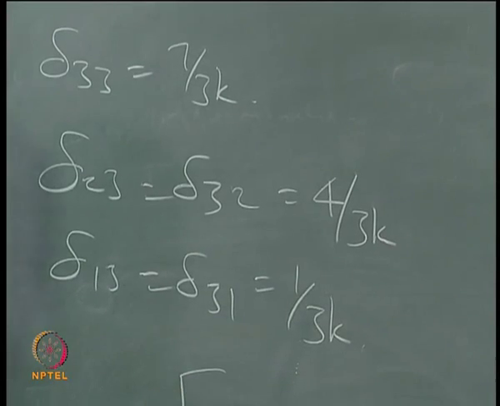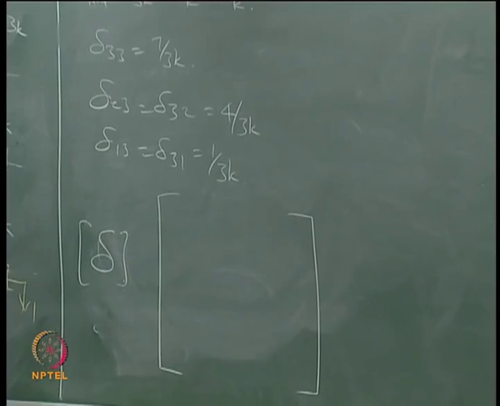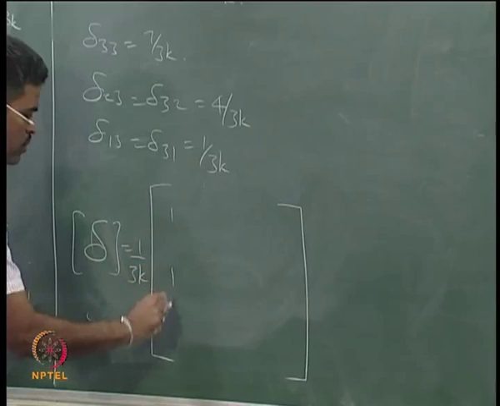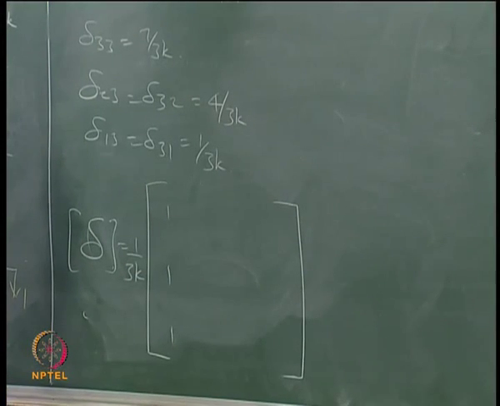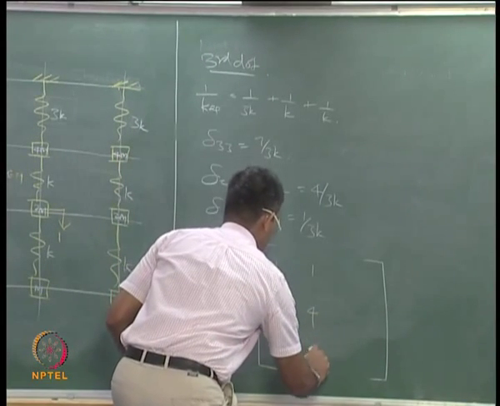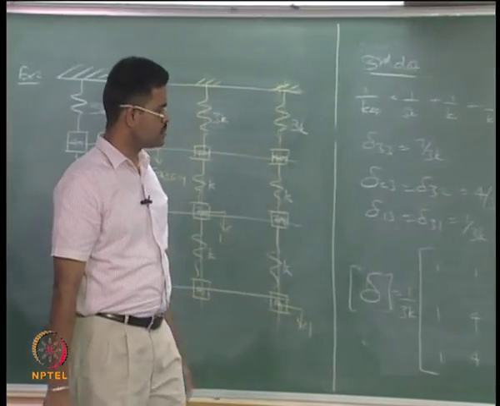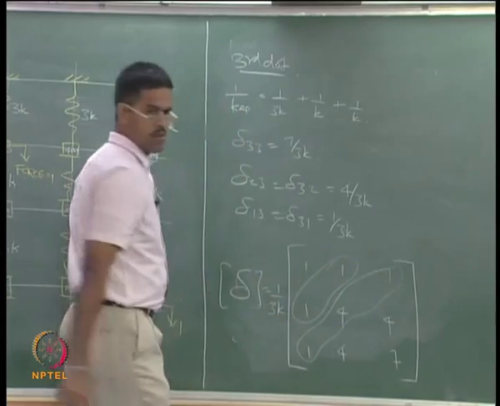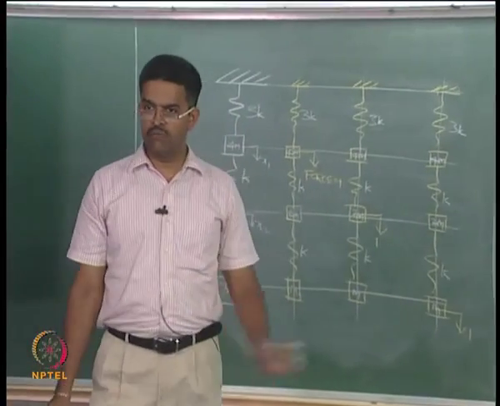So I have a delta matrix now which I call influence coefficient matrix, which will be 1 by 3K of the matrix. So it is symmetric, diagonally dominant, square, therefore inverse exists.